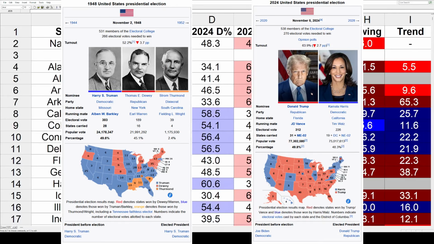But first, let's real quick zip through the background information. 1948 had Harry Truman winning his first and only term. He finished with 303 electoral votes. He got 28 states, and that was worth 49.6% of the popular vote. And Dewey did not defeat Truman, but he did get 189 electoral votes out of 16 states, and it was worth 45.1%. And they also have Strom Thurmond on here, third-party challenger, whose alliance was States' Rights Democratic. He did carry 4 states in the South, and he got 2.4% of the vote. Then 24 is up there if you want to take a glance at it, but that one you should be pretty familiar with.